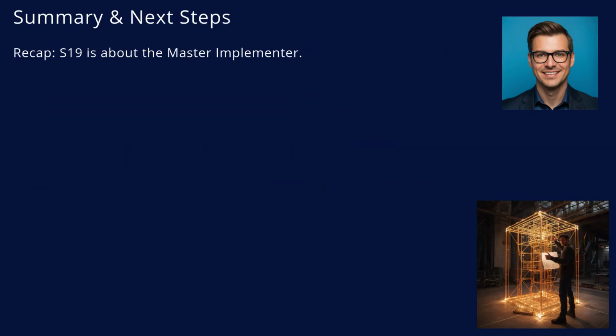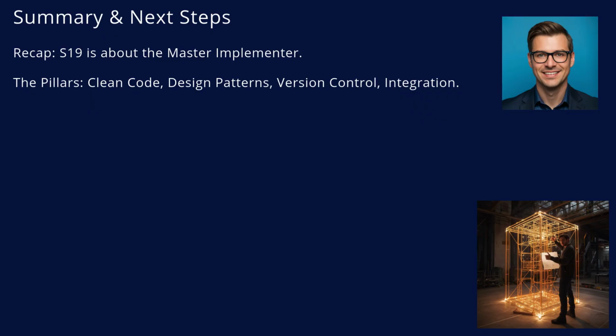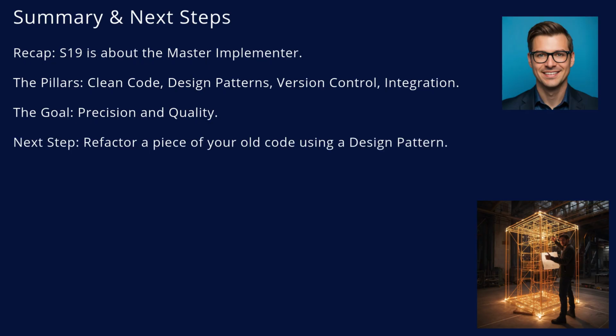Let's wrap up. We've learned that S19 is about being a master implementer. We built on the pillars of clean code, design patterns, version control, and integration. We learned that precision and quality are what separate engineers from hackers. Your next step is to find a piece of code you wrote 6 months ago. Refactor it. Apply a pattern.